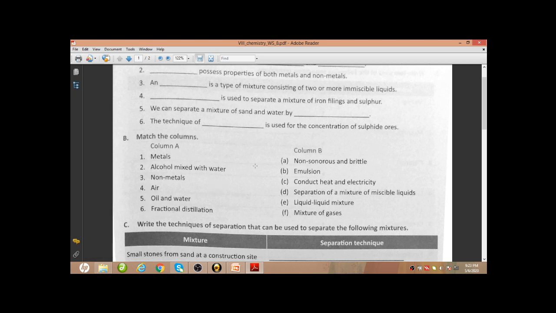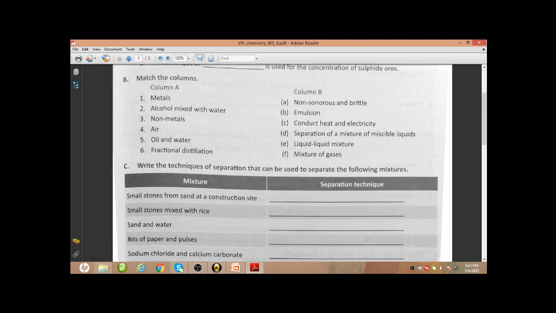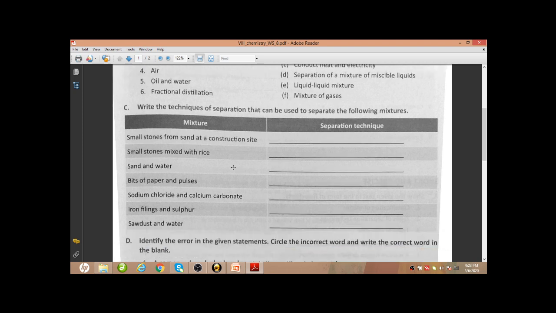Question number C. Write the techniques of separation that can be used to separate the following mixtures. Small stones from sand at a construction site. So the separation technique will be sieving. Small stones from sand, it will be sieving. Small stones mixed with rice, this is also sieving.